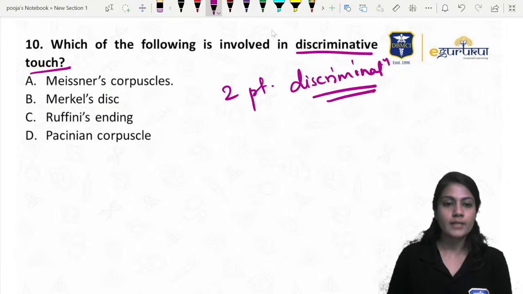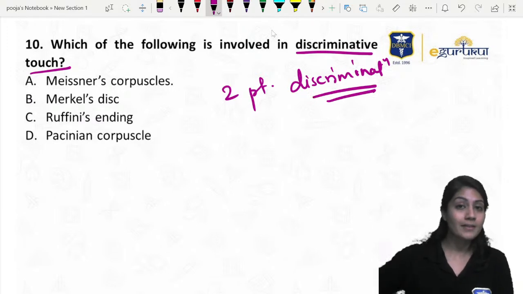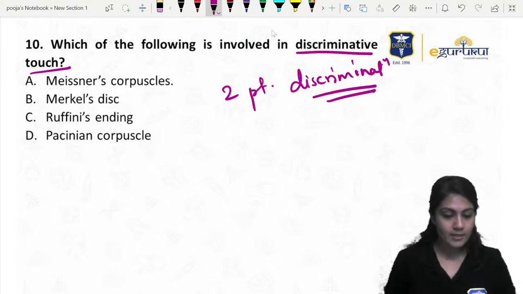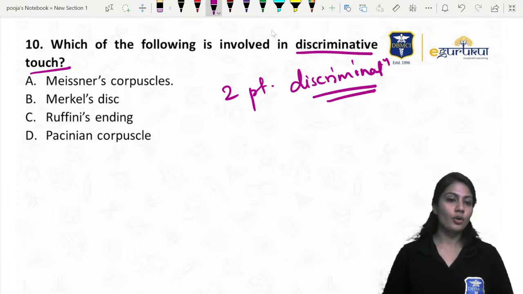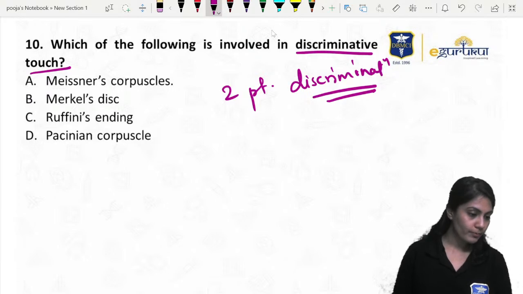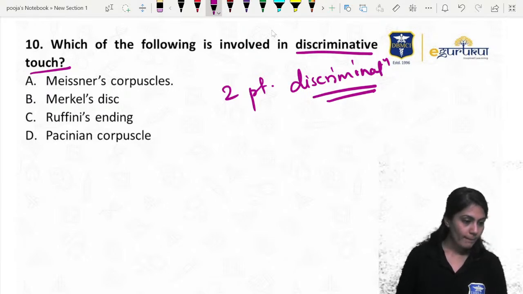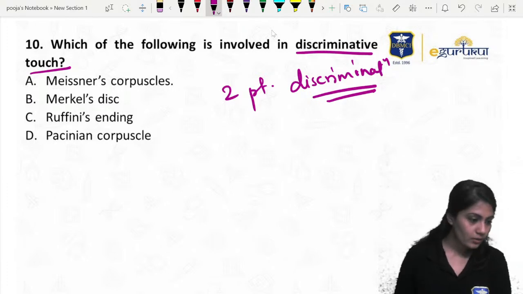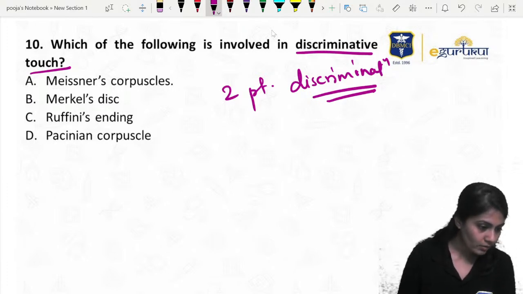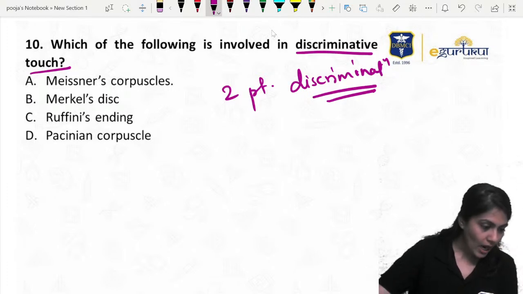If multiple choice, then 2 answers will be there, but the best answer is always 1. What is the best answer? 2-point discrimination or discriminative touch. Tell me, children. Okay, you guys are going with A. I will discuss that later on.